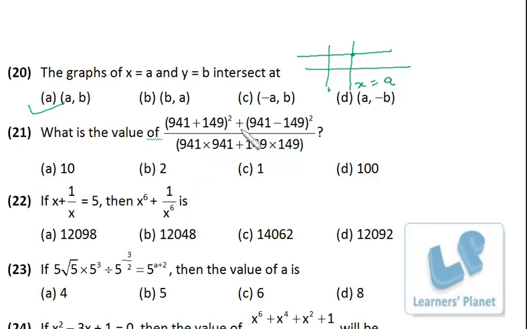What is the value of this square plus this square by this into this? Now that is pretty simple. It is a plus b whole square, it is a minus b whole square. When you expand it, a square plus b square plus 2ab and a square plus b square minus 2ab. 2ab will be cancelled. So we are left with 2 times a square plus b square. Right? No need to write this bigger data, and here in the denominator we have a square plus b square. So cancelled out, we are left with just 2.